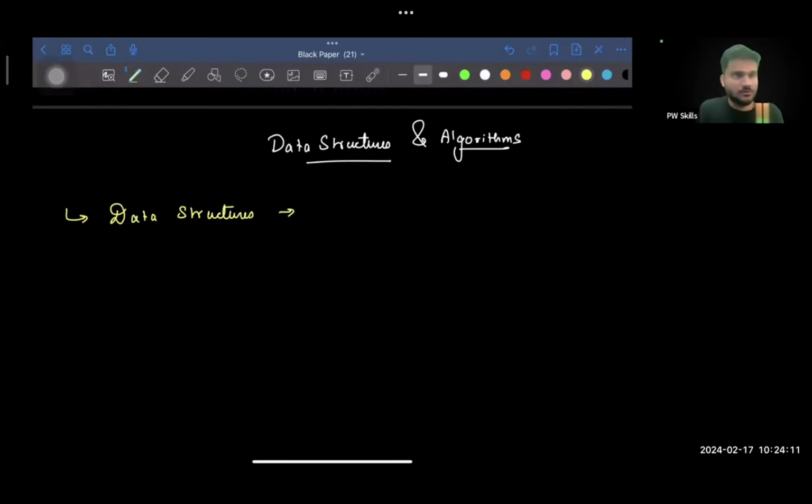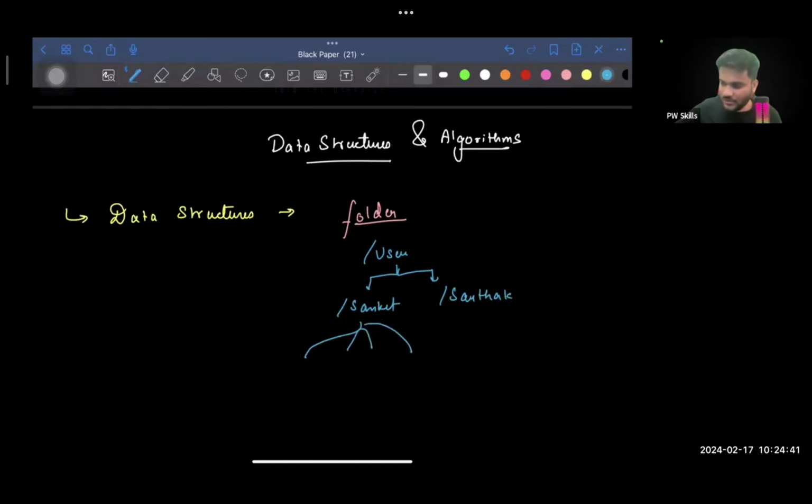So in your computer, to actually do a lot of things, you need to store data in different ordering. For example, if you see your folder structure, how does your folder structure look like? You have a user folder, then inside the user folder, there can be multiple users, for example, /Sanket, /Sarthak, right? Then in every user folder, you have multiple more folders like documents, music, videos, so on and so forth. Same thing here as well, right? So if you see a folder structure in your computer, in your operating system, then you will realize that this folder structure is a pretty much hierarchical structure, hierarchy-based structure, right?